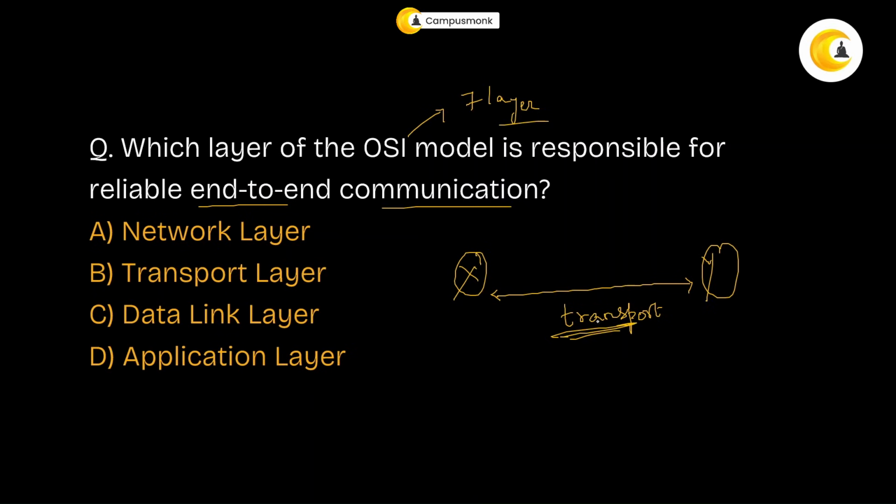In the OSI model, that is done by the transport layer. The transport layer is the one that ensures that data transfer, segmentation, and error recovery are all properly done. Remember this: reliable end to end communication is done by the transport layer. So the answer is option B.